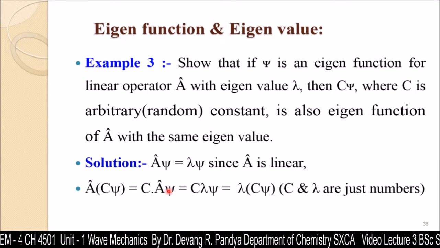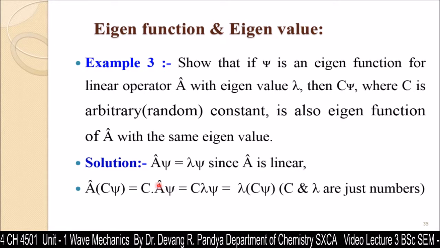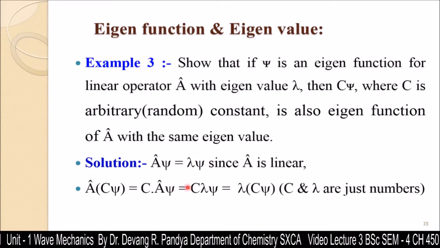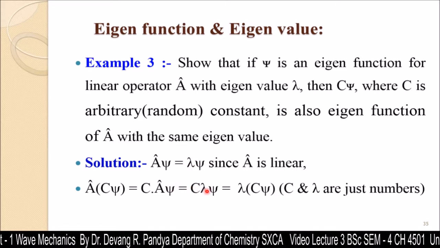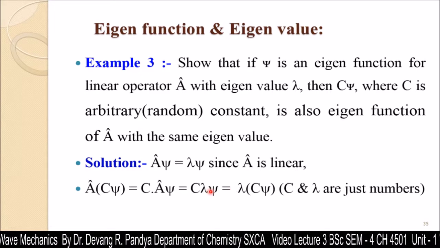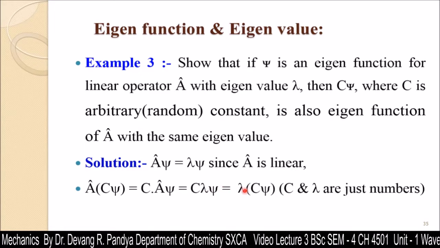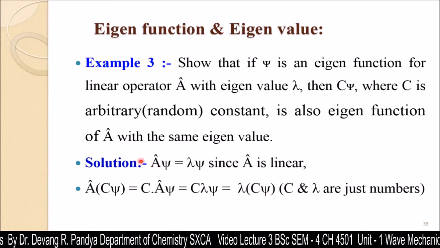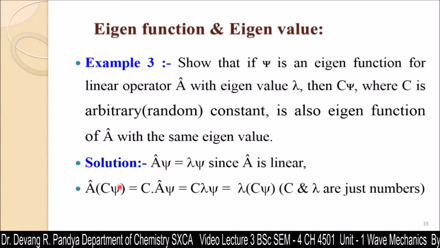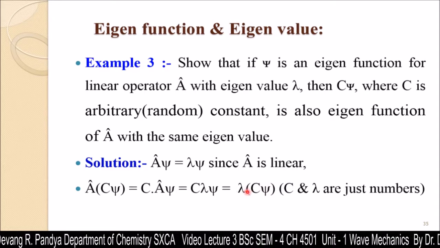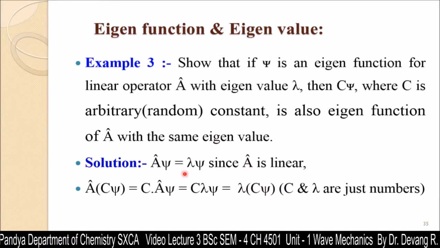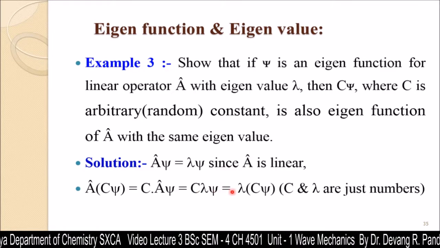A operates on psi, and A operating on psi gives lambda psi. If we substitute that value here, we get C lambda psi. Now lambda is a constant as well, so if we keep it outside, we get lambda times C psi. It means that operator A operating on C psi gives the same eigenvalue. So that is proved with this statement.